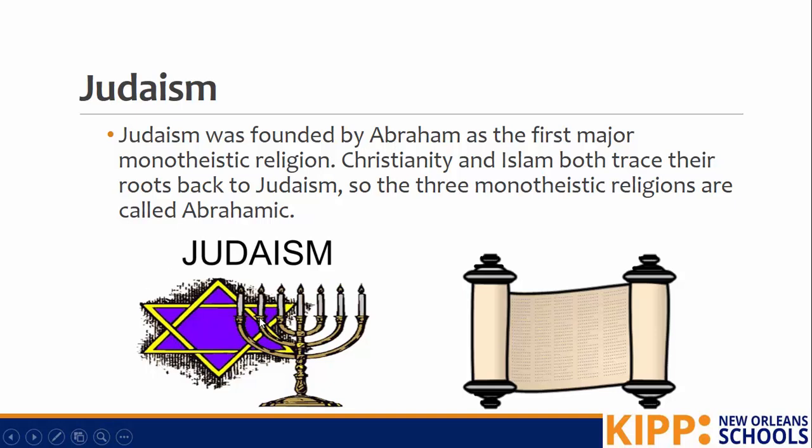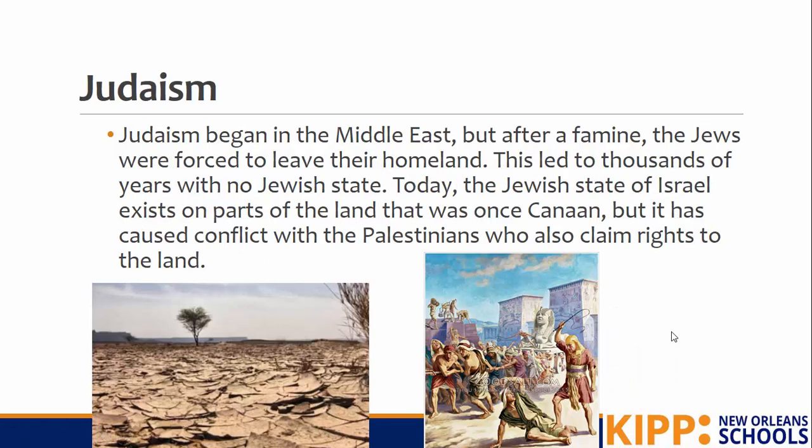And so here are some major symbols in this religion. Jews wear the Star of David as a symbol of Judaism. This is the menorah here, which is important for a Jewish holiday. And this here is the Torah, which holds the Jewish writing. But we're going to focus mostly on the spread of these different religions. So let's start with Judaism.